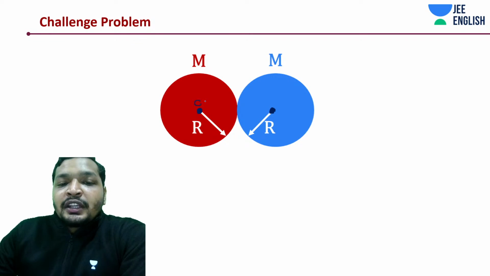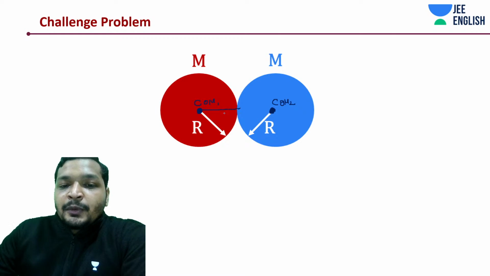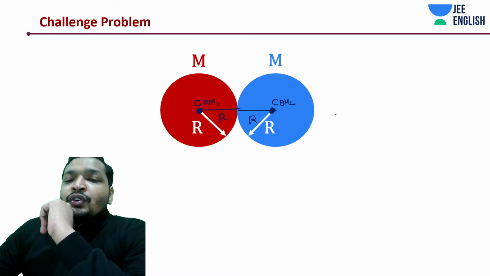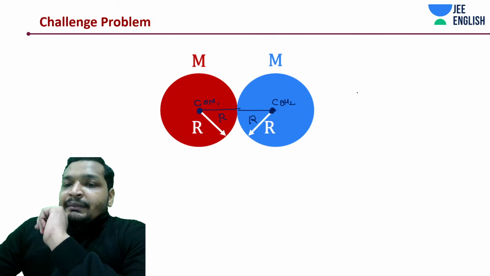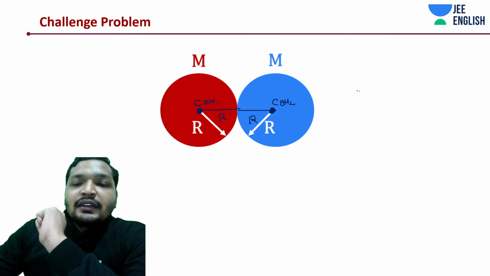So if this is body 1, this is the center of mass 1, this is the center of mass 2. What is the distance between them? This is going to be r and this is going to be another r. So can we say that the distance between the masses, the r that we write, is equal to 2r?